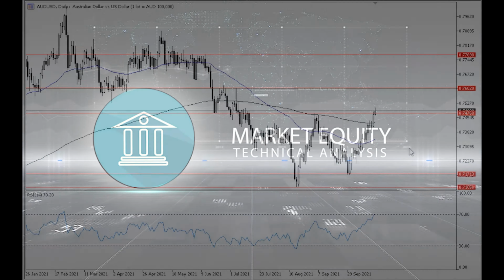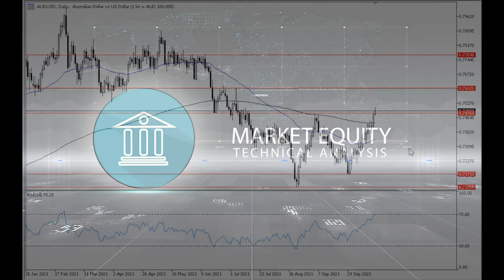Let's begin with the Australian dollar versus the US dollar in the daily time frame, where we previously said that it has been moving in a sideways movement, and due to the formation of a higher low than the previous one, we said that there is a buyer's power that is currently being shown to us. However, we said that unless the pair breaks upwards to level 0.7475, which is both a horizontal resistance level in the daily time frame and the upper boundary of the sideways movement in the daily time frame, then we would still be moving in a sideways movement in the daily time frame.